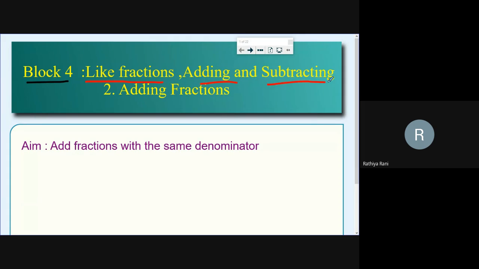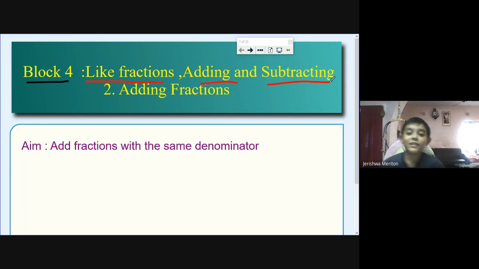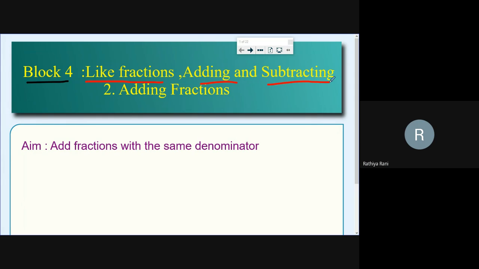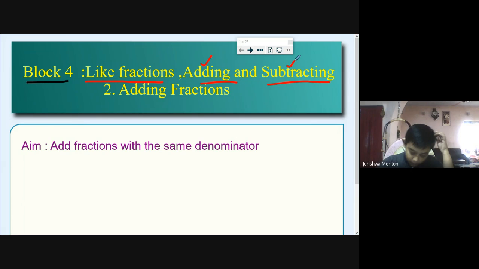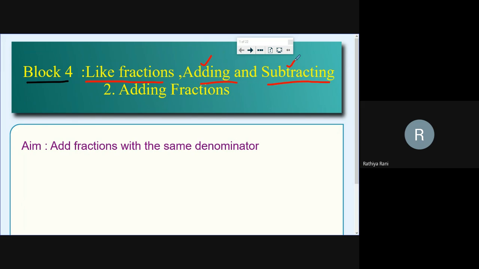So what is like fraction, Jerishwa? Like fractions are fractions with the same denominator. Yeah, super, very good. So if the denominator is the same in two fractions, we say these fractions are like fractions. Do you know about addition? Are you all familiar? Yes, ma'am. You know addition well, right? What about subtraction? Yes. So in this block, we are discussing like fractions, adding and subtracting.